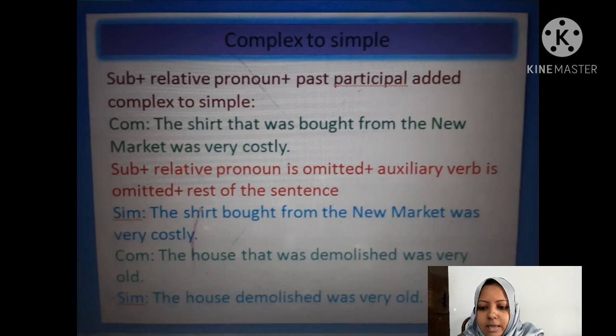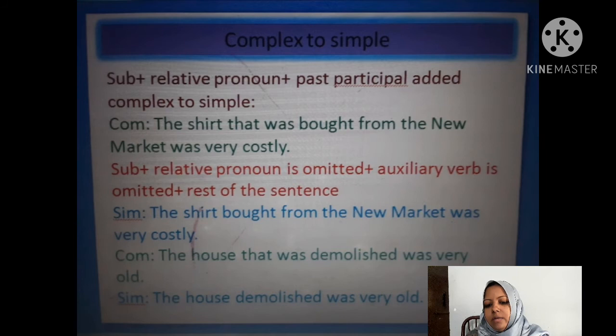But now in this case the verb is in past participle form. Then what will you do in this case? So the structure of this kind of changing is, subject plus relative pronoun is omitted plus auxiliary verb is omitted plus rest of the sentence. And the simple of this sentence is, the shirt bought from the new market was very costly.